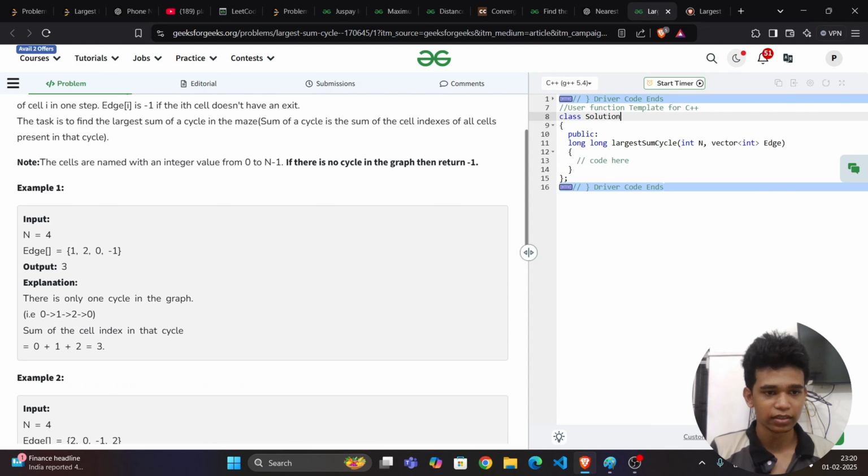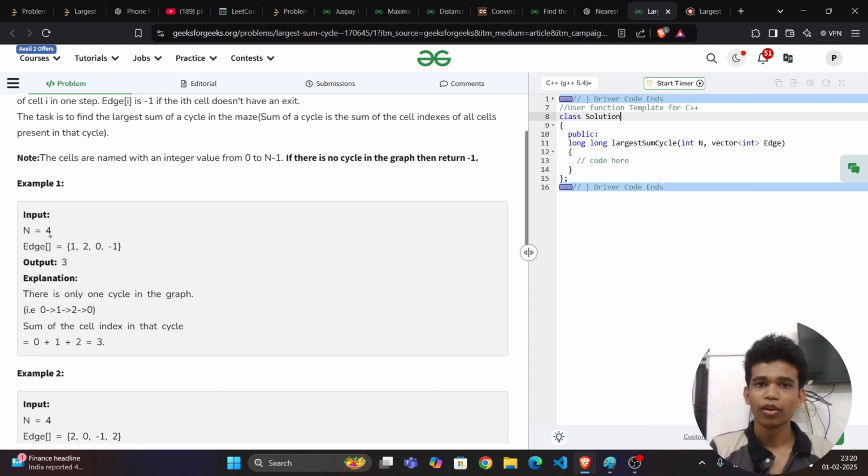Before that, let's see this test case. Here n is equal to 4. So what are the possible nodes we can have? 0, 1, 2 and 3. Now for edges 1, 2, 0, -1, what does it mean? For 0, it is pointing to 1, which means an edge is going from 0 to 1. Here it is 2, which means from 1 to 2 one edge is going. Here it is 0, which means from 2 to 0 one edge is going. Here it is -1, which means, as they have clearly said, there is no exit.